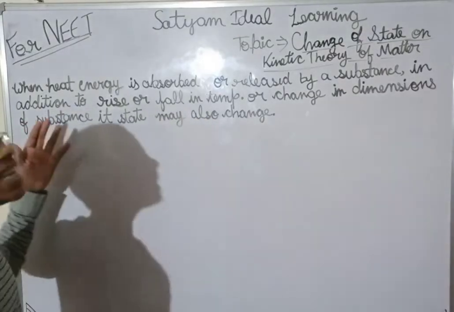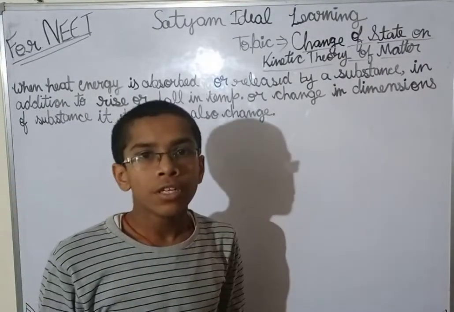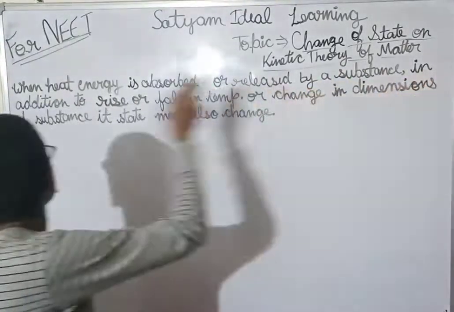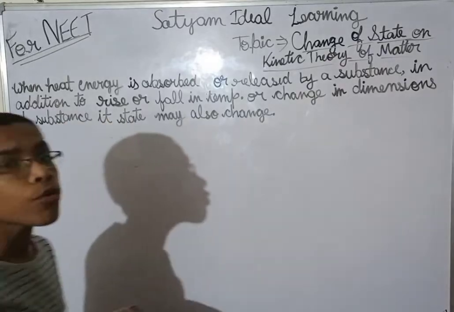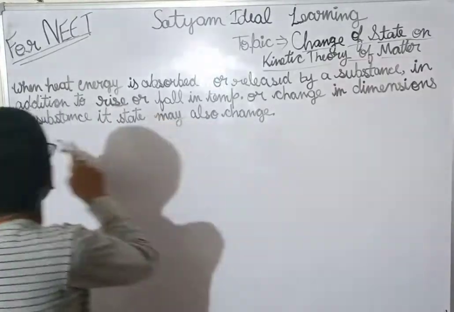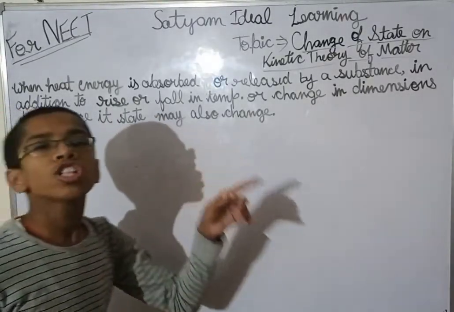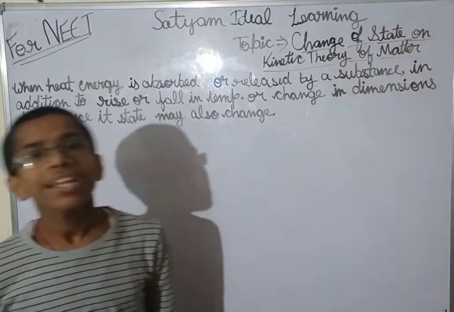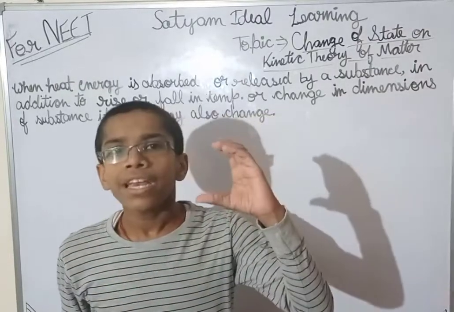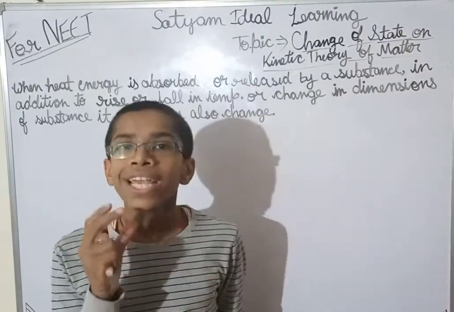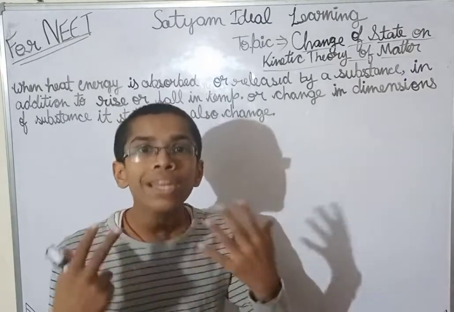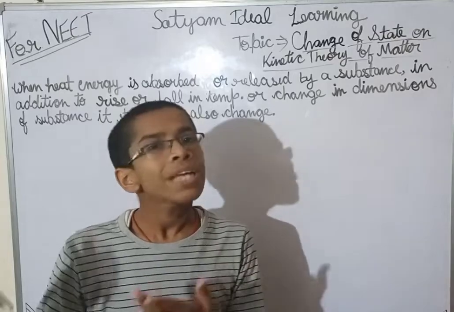Now see, when heat energy is absorbed or released or given out by a substance, in addition to rise or fall in temperature or change in dimensions of substance, its state may also change. So that is only the change of state. Like we have taken an ice cube. Now I am providing heat to it, it changes into liquid state, and when I provide more heat to the liquid, then it will change into gaseous state.